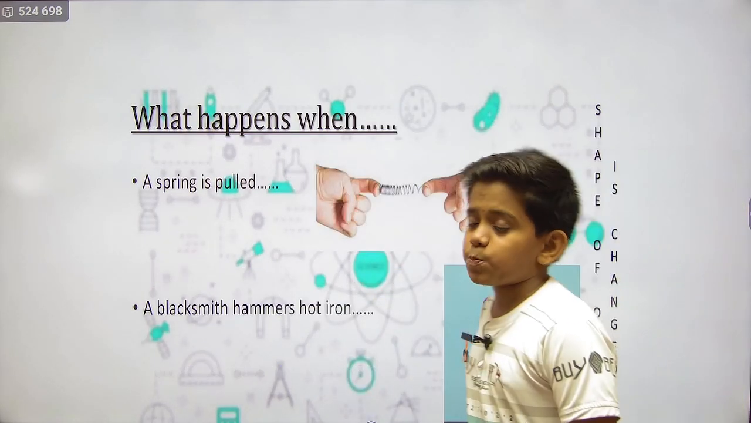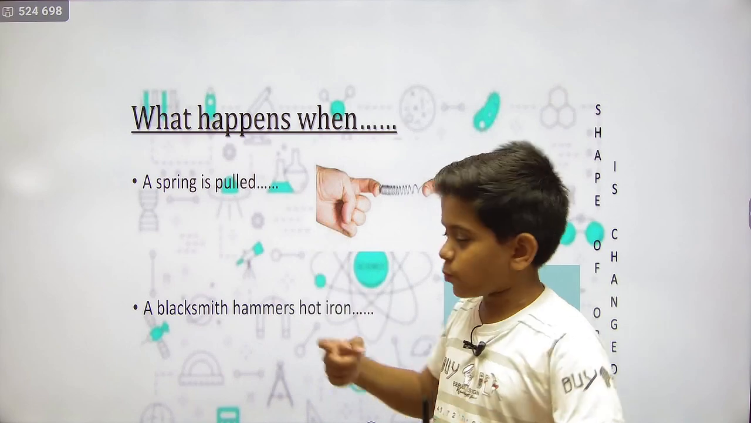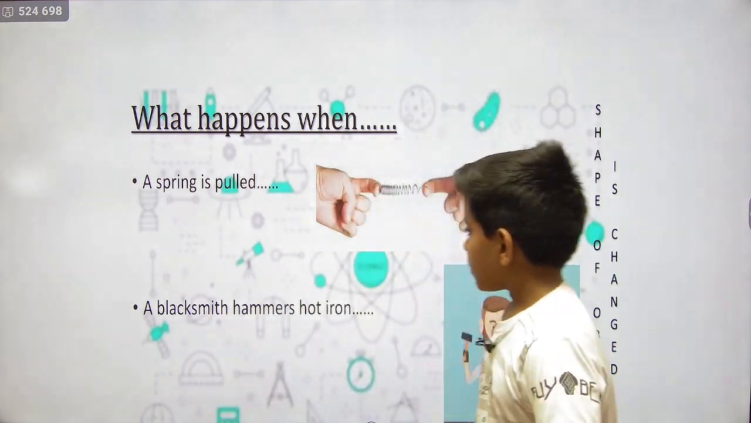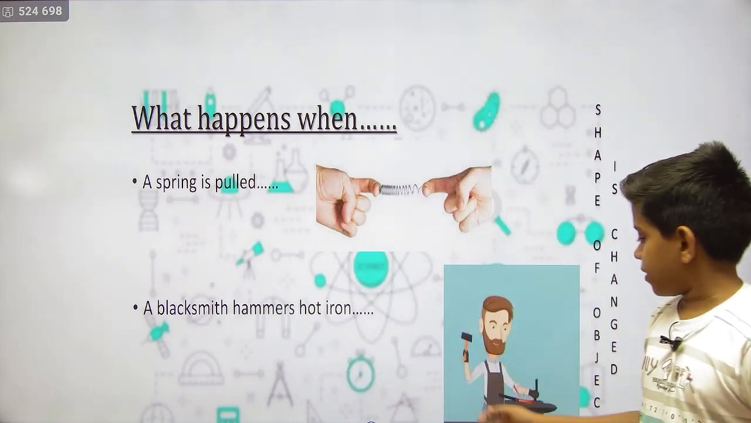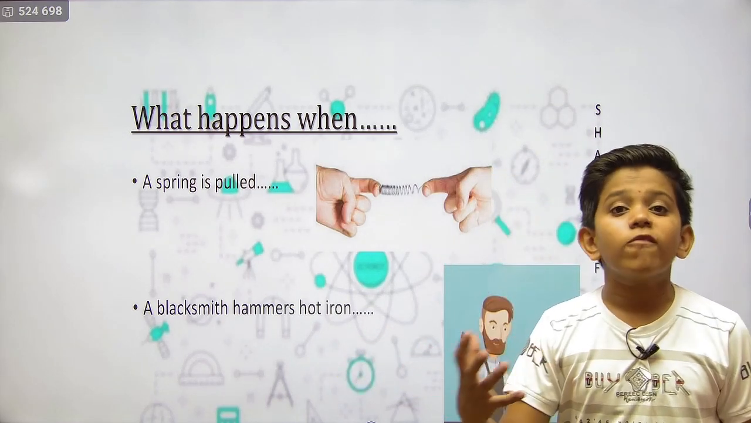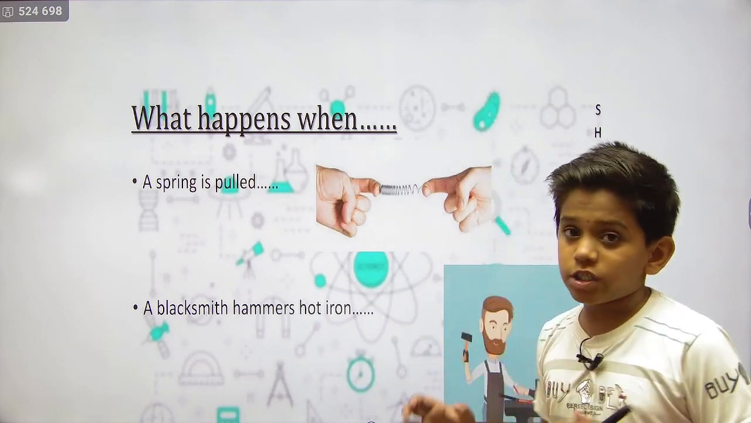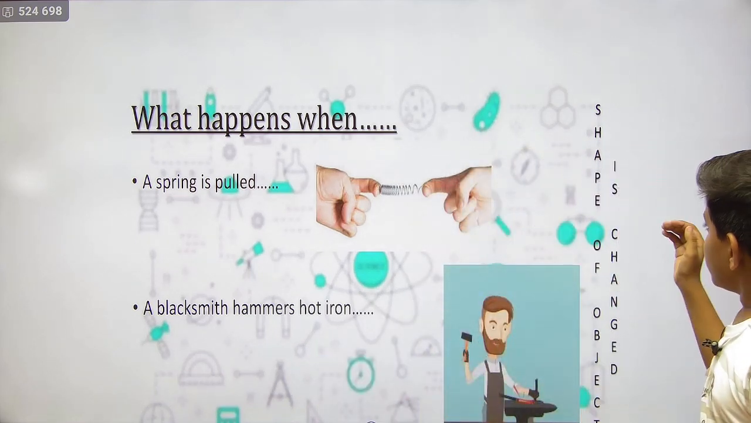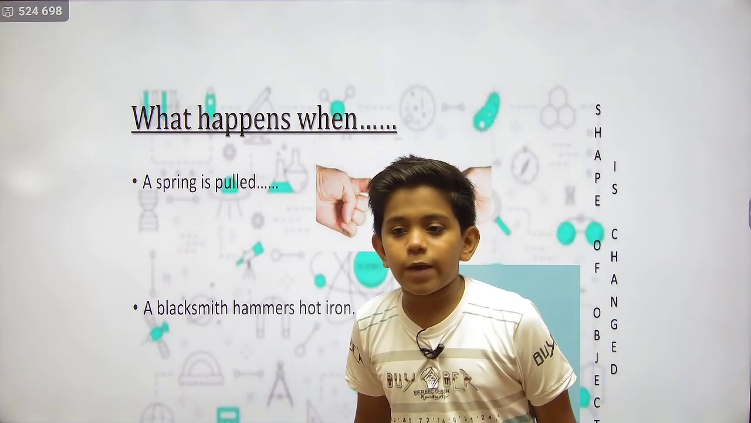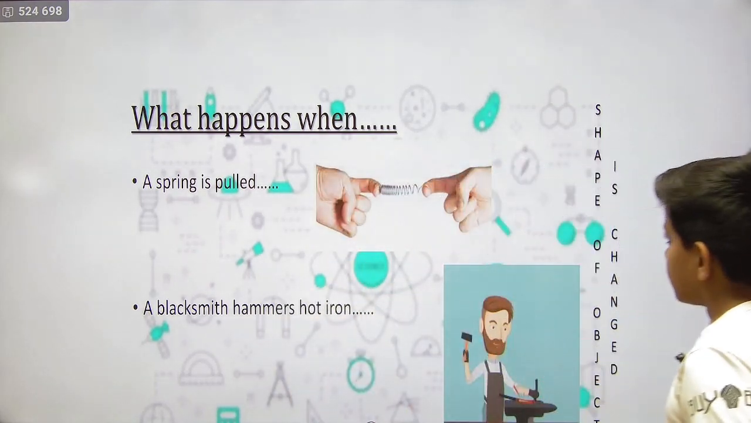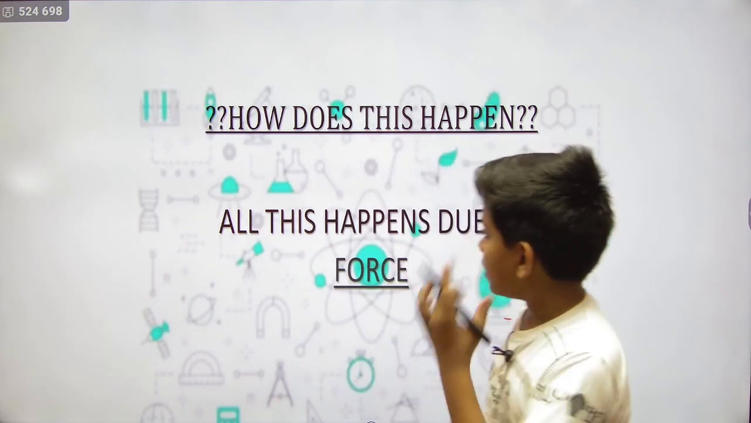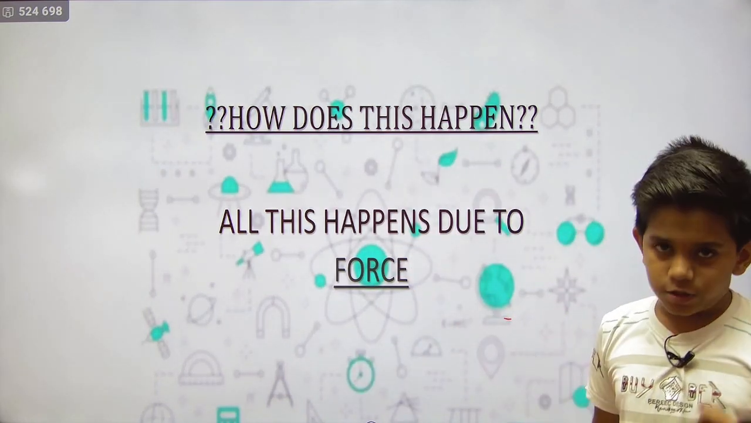What happens when a spring is pulled? Suppose this is the spring and you are pulling it with your whole power. It expands, right? A blacksmith hammers hot iron. Now he is hammering, and the shape of the iron will change because it is hot. The shape of the object is changed. How does this happen? Have you thought how this happens? All this happened due to the force. Okay?